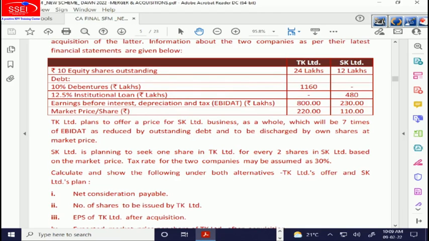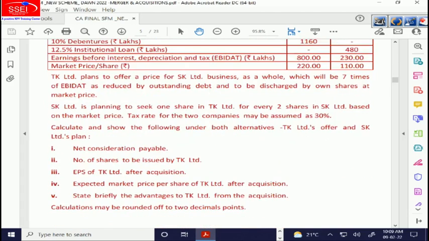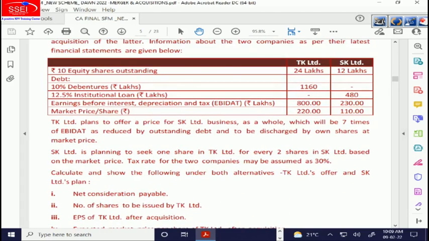If I add both the PATs, the PAT of firm A was 478.8 plus the PAT of firm B is 119. So we get 597.8 lakhs. So 597.8 lakhs will be the total earnings of the combined firm, because it's not written that earnings will go up. Okay, 597.8 will be the earnings of the combined firm, and number of shares will be the 24 lakh